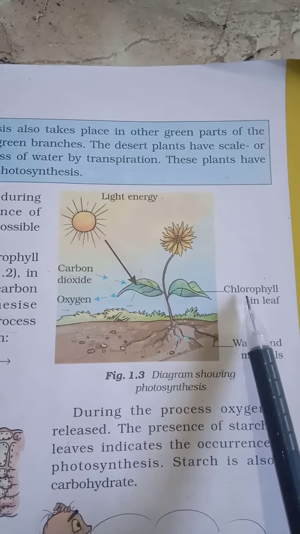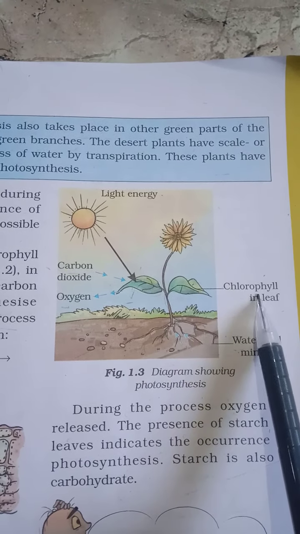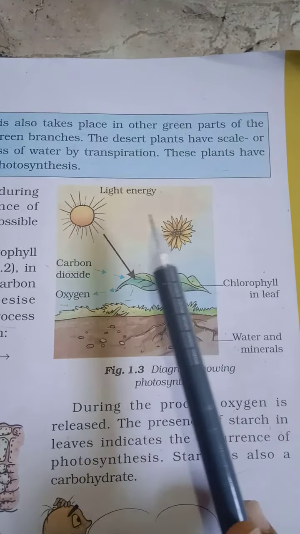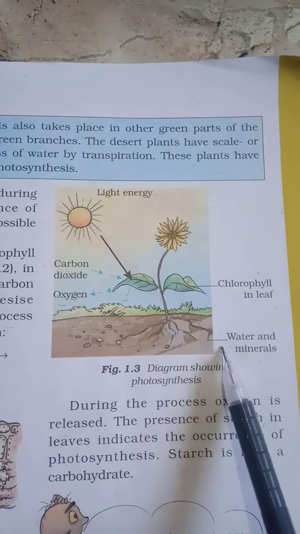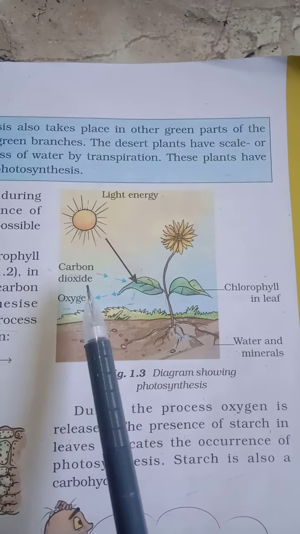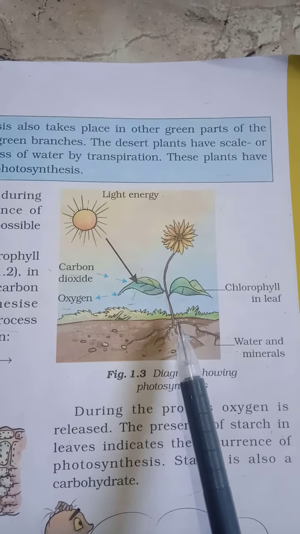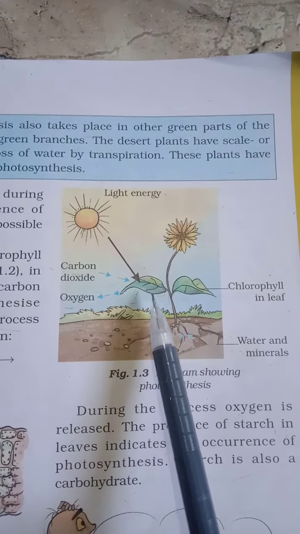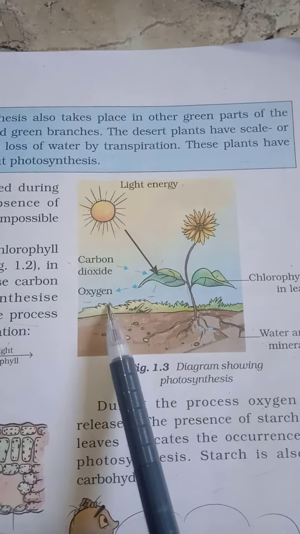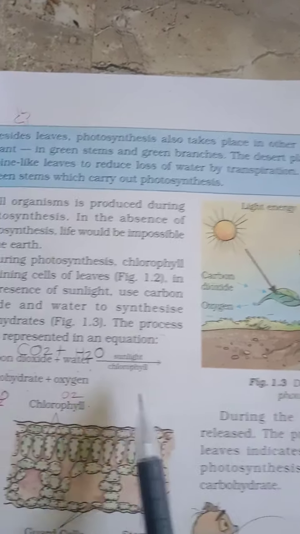And we all know that there is chlorophyll in the leaves. What is chlorophyll? The green pigment in the leaves, that is chlorophyll. So this is a diagram showing the process of photosynthesis. They take the sunlight, carbon dioxide, water and minerals, and then they make the food of the plant, and the plant will release what? Oxygen.